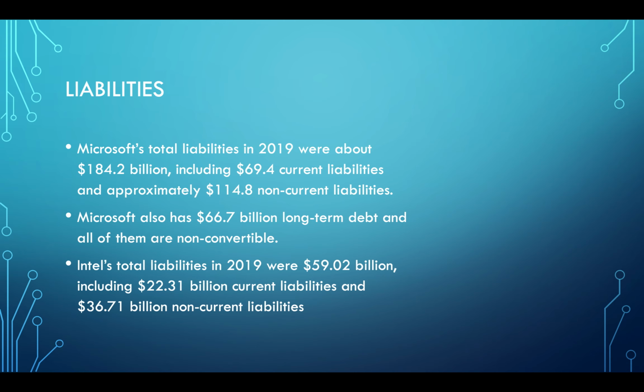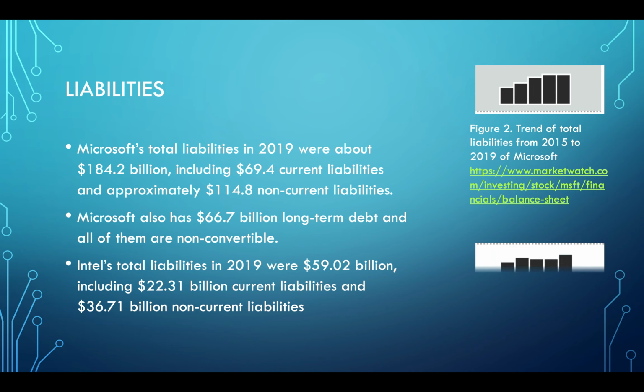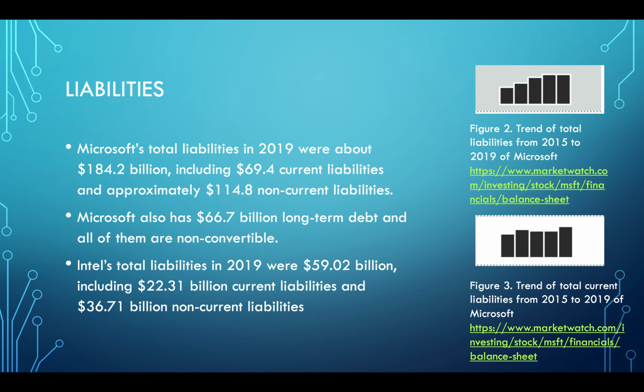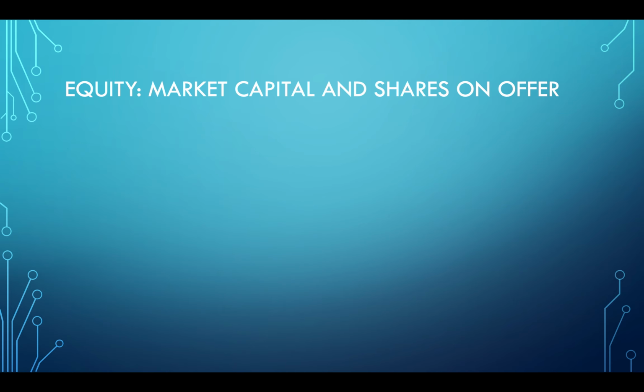For Intel, total liabilities in 2019 were about $59 billion, which include 22.31 billion current liabilities and 36.71 billion non-current liabilities. And these two pictures show the trends of total liabilities and total current liabilities respectively from 2015 to 2019 for Microsoft. We can see that there's a slight difference.